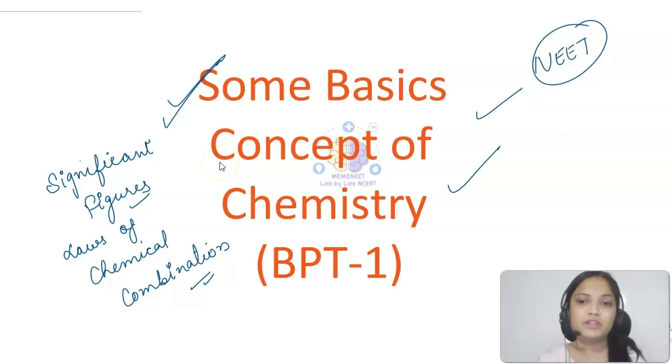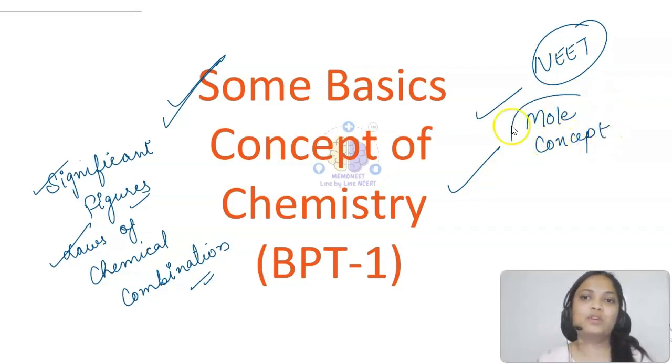Other basic topics that you have in this chapter, about matter, elements, compounds, mixtures, we have all studied, right? So we will be starting by talking about measurement and uncertainty in measurement, in which you have this topic of significant figures. Then we will be continuing with that, and then we will be talking about the laws of chemical combination. Apart from that, the most important concept of this chapter is the mole concept. So we'll be learning the mole concept in this chapter. Okay, so be ready for it. That we'll be learning in the next lecture, but this is a very important topic, let me tell you.